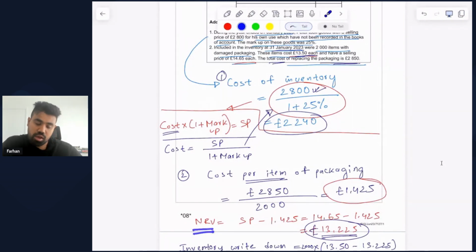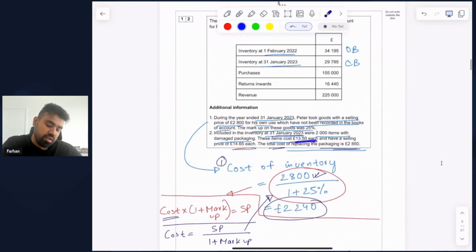The net realizable value is calculated by taking the selling price per unit, which we are given, minus the cost per item of replacing the packaging, which is 1.425 that we have derived in the previous equation. Once we do that, we get a net realizable value of £13.225. Once we have our net realizable value, we need to bring into play the universal law of inventory, which is that inventory needs to be valued at lower of cost or net realizable value. The cost is 13.50 pounds each, which has already been factored into this calculation of closing balance that we're given at the beginning.